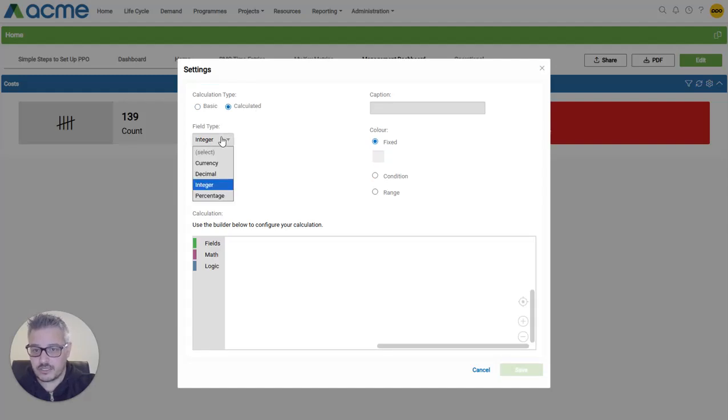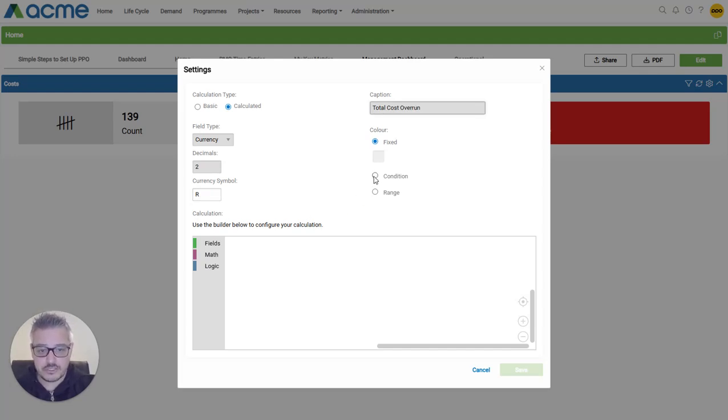I'm going to change it to calculated. And I'm going to select currency since we're working with cost. Now for currency, we can set the amount of decimal places. I'm going to keep that at 2. And we can change the currency symbol, for instance, to rand. We're going to call this total cost overrun.